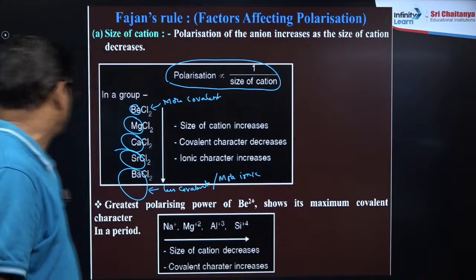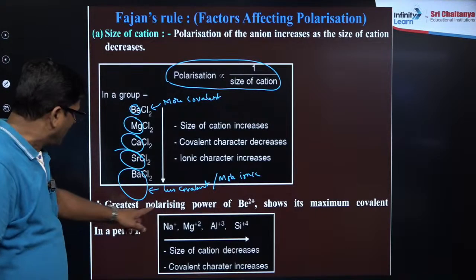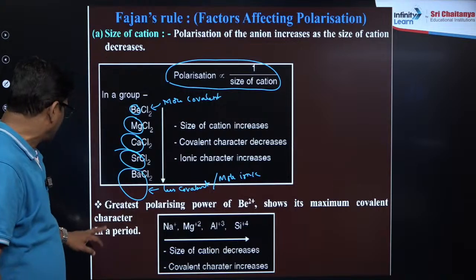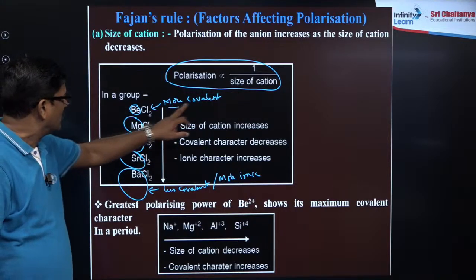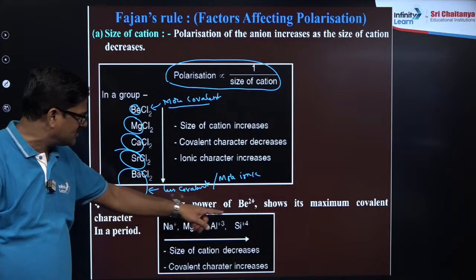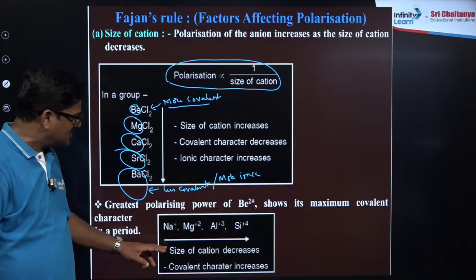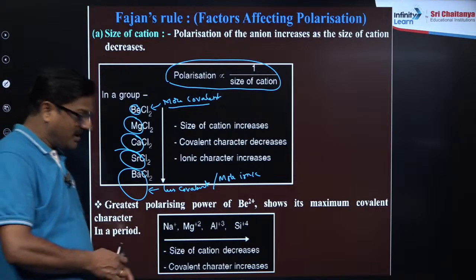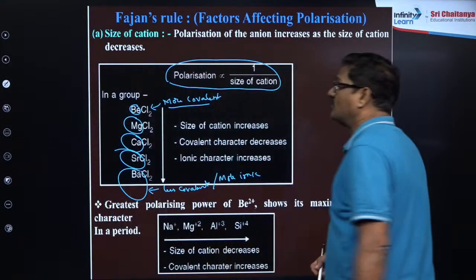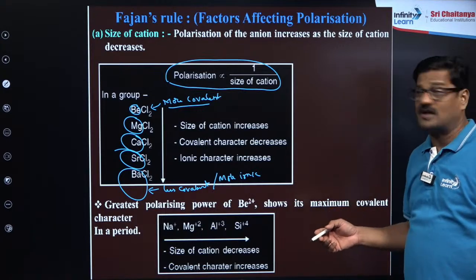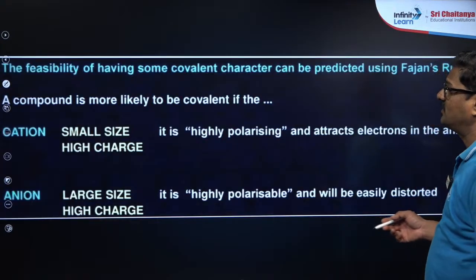Thank you very much. So greater the polarizing power, beryllium 2 plus shows its maximum covalent character in a period. So more covalent character, right? Sodium, magnesium, aluminum, silicon 4 plus: size of cation decreases, covalent character increases, charge also. So I just want to talk about another parameter, charge. First you have to take care of the charge also, and the feasibility.